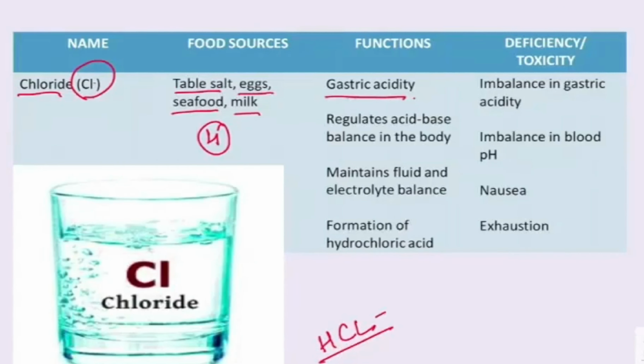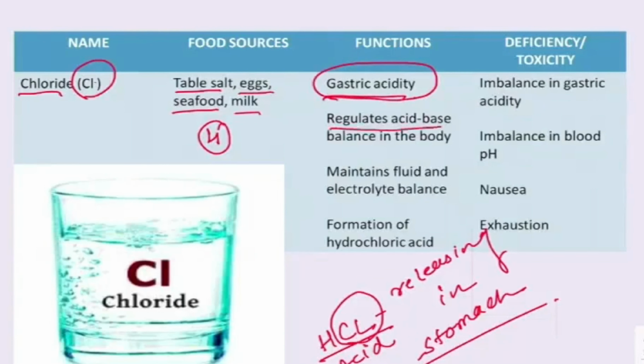Okay, whenever you are having any kind of food, it goes to the esophagus and then into the stomach. When the food bolus reaches the stomach, there will be a secretion of hydrochloric acid in your stomach, and that leads to digestion in the stomach. So the chloride is present in the acid, in the form of hydrochloric acid. By means of that, it is required to have gastric acidity in the stomach.